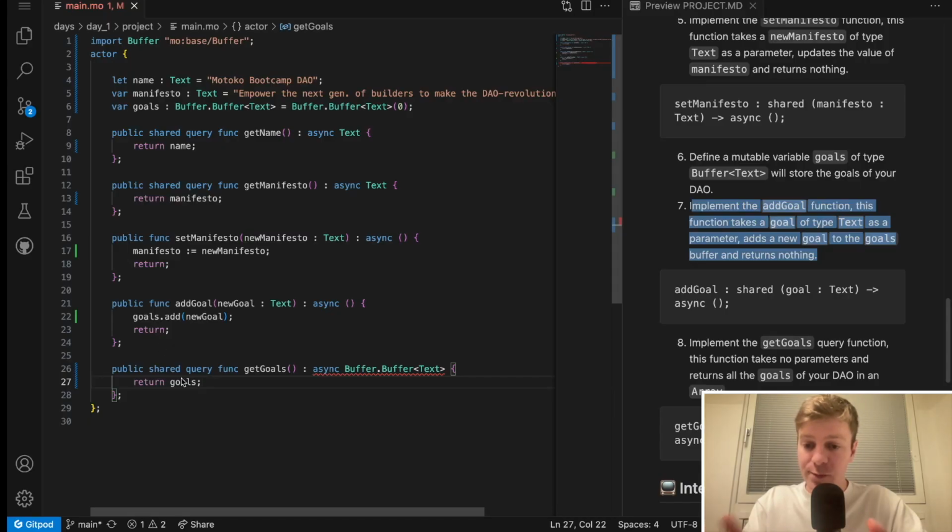So how do we solve this problem if we still want to share the goals? You still want to be able to share the contents of the goals. So we will not directly share the variable, but we will share the contents of the goals. And usually a data structure that is very recommended and adapted for solving this specific problem is the array. That's why we will usually convert any type of data structure to an array and share this array outside. Essentially, we are taking a snapshot of whatever is inside the buffer, and we are sharing that to the outside